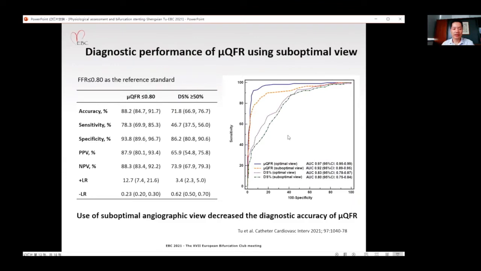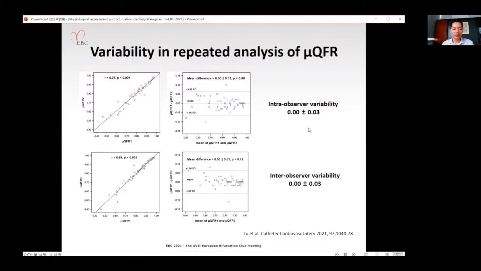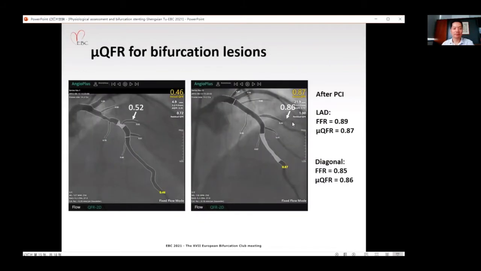Indeed, using the suboptimal angiographic view with more foreshortening would slightly reduce the diagnostic accuracy to 88.2%. However, it is still substantially better than the diameter stenosis, as shown in the ROC analysis here as well. Due to the use of artificial intelligence to improve the automation, the inter-observer and intra-observer variability were low in MU-QFR analysis. In the end, I'm going to show two examples using MU-QFR for assessment of bifurcation lesions.